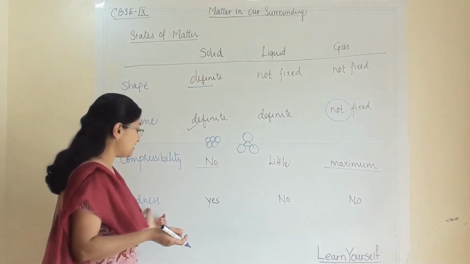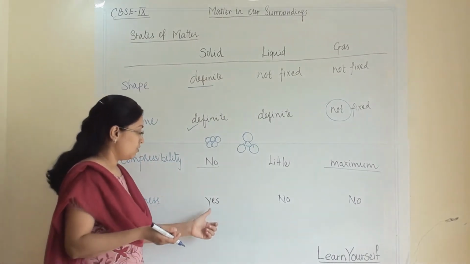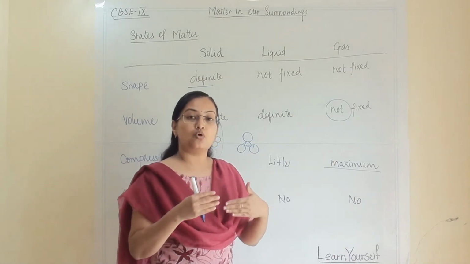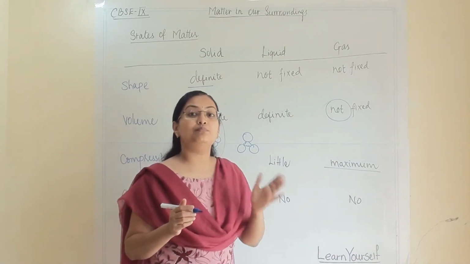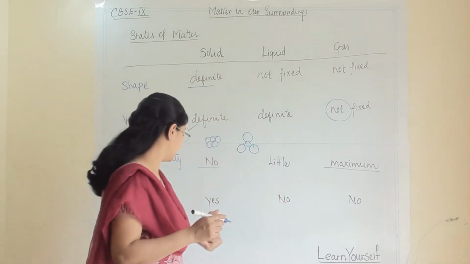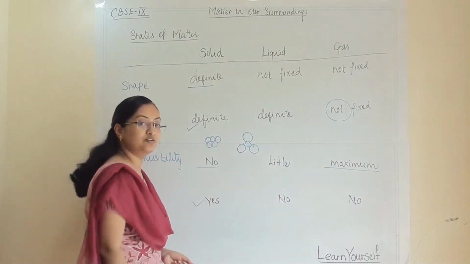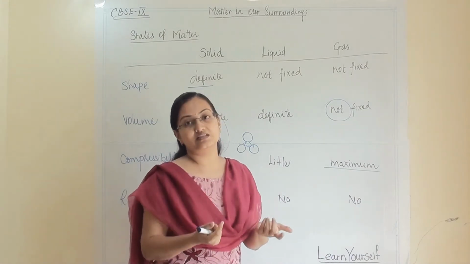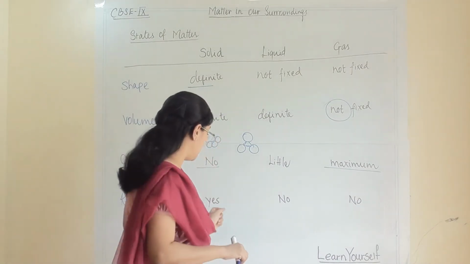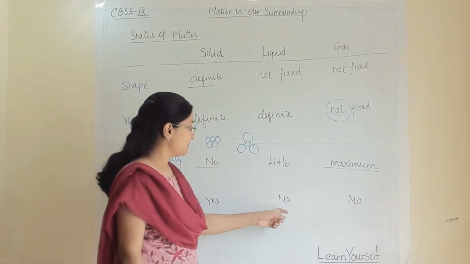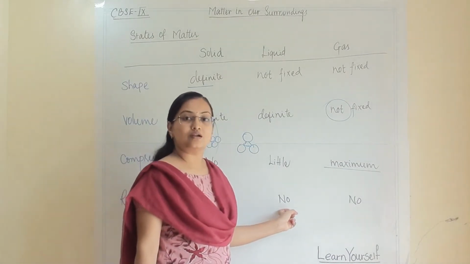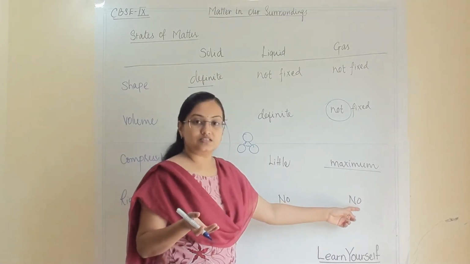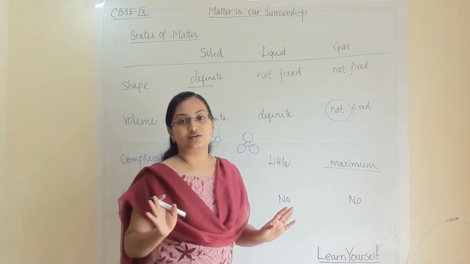Then we are talking about rigidness. What is the meaning of rigidness? When you are applying pressure more than one extent, they will break. They will tend to break. So yes, they are rigid. If you bend a pencil, after some extent it will break. So solids are rigid. Liquids are not rigid because they are compressible. And gases, definitely no, they are not at all rigid.